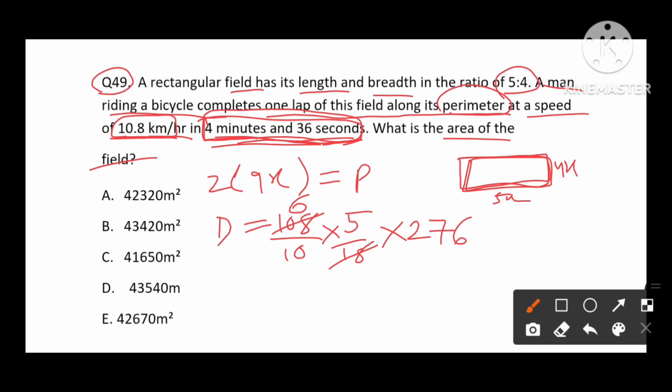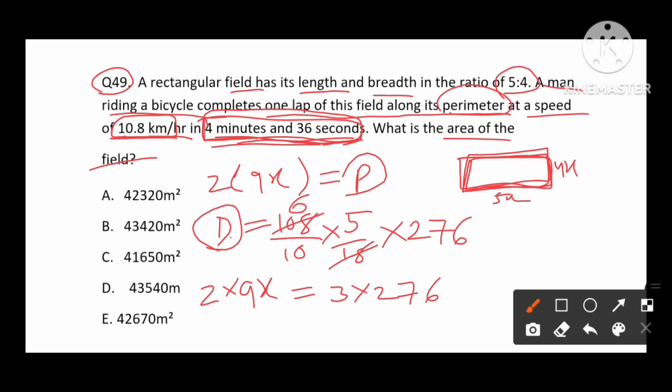So what we have is total distance. Total distance means this one. This is nothing but the perimeter. So 2 into 9x, perimeter, is nothing but equal to distance. What we have is 3 into 276.